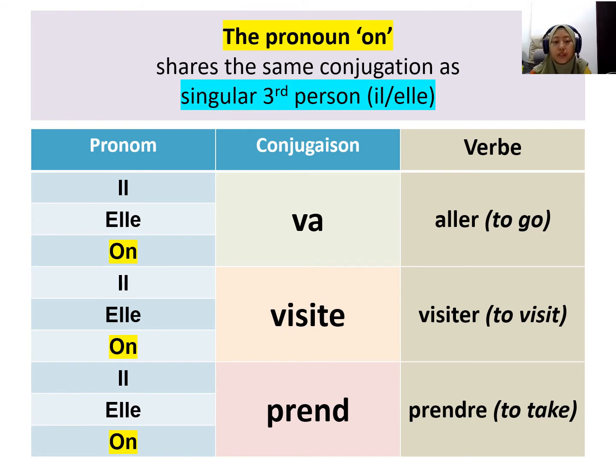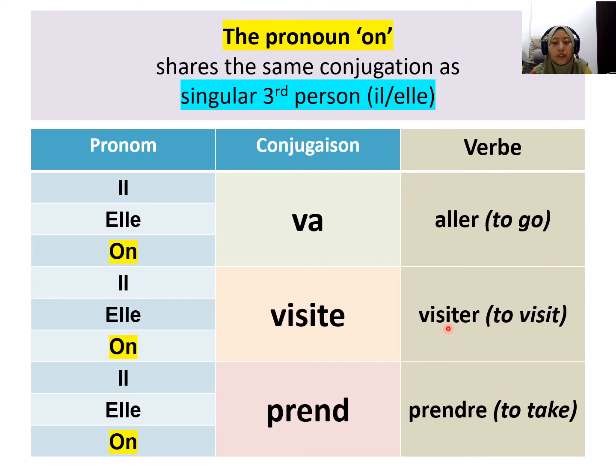The pronoun on shares the same conjugation as the singular third person il or elle. It means that when you conjugate il with the verb aller, you say il va, elle va, he goes, she goes. So if you want to use on, you conjugate the same way: on va.